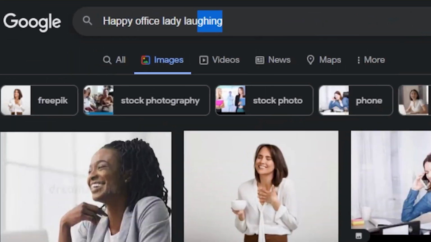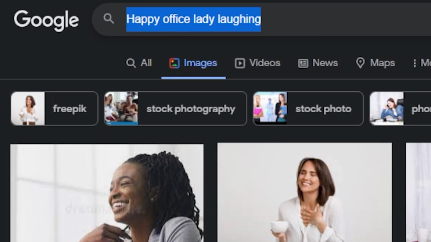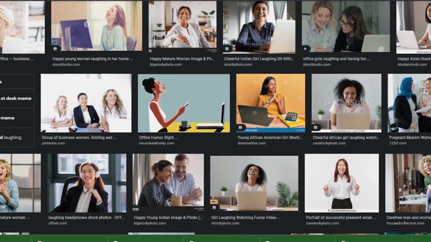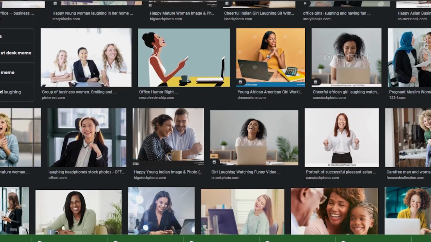So make sure you pay attention to the keywords. Don't go and use your name, Jacinta Obi laughing. Nobody's going to search Jacinta Obi laughing. You can write happy office lady laughing. So anytime somebody searches for office lady laughing or happy lady laughing or lady laughing, they will get to you. Do you understand the idea now?